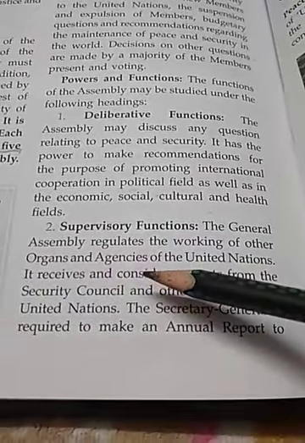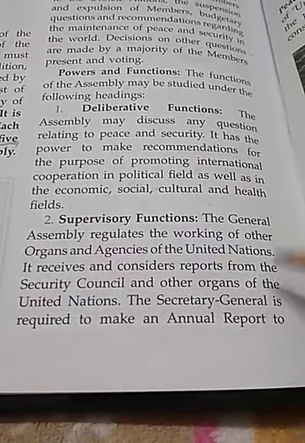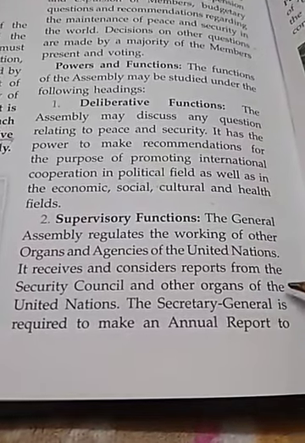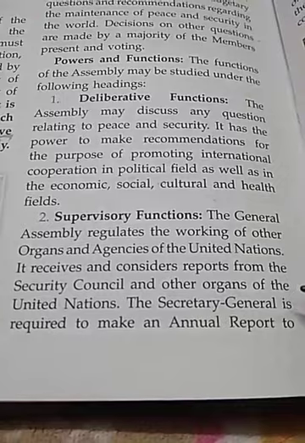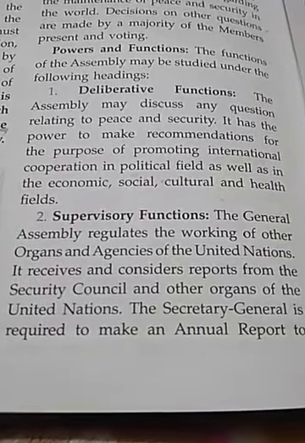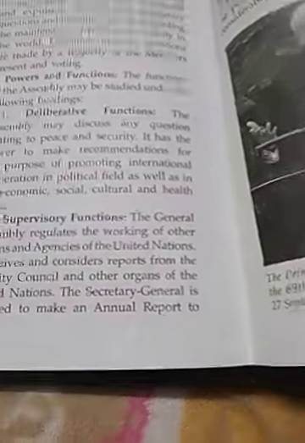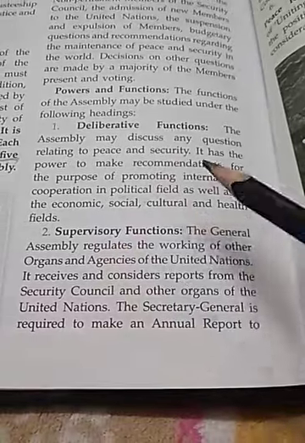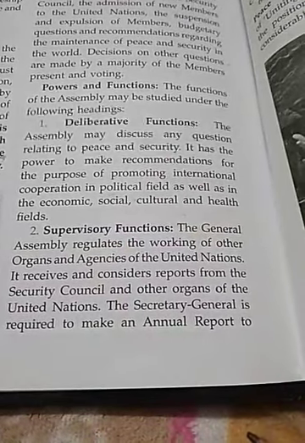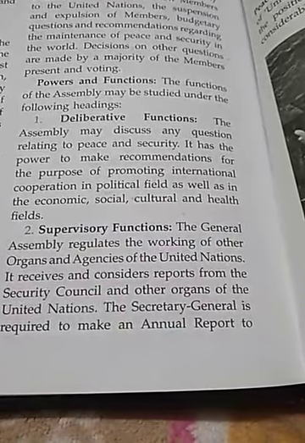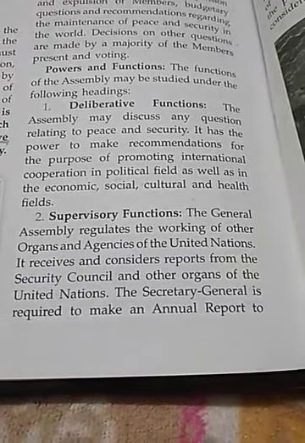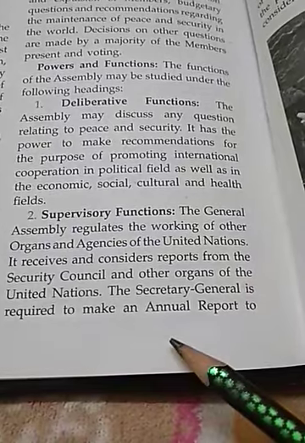Then the second one is the supervisory function. Under this, the General Assembly regulates the working of other organs or agencies. The United Nations has many agencies to work, which we will discuss in our next chapter. So the General Assembly will supervise their function, whether they are doing their work properly or not, and if those agencies need some other assistance. That is the supervisory function.